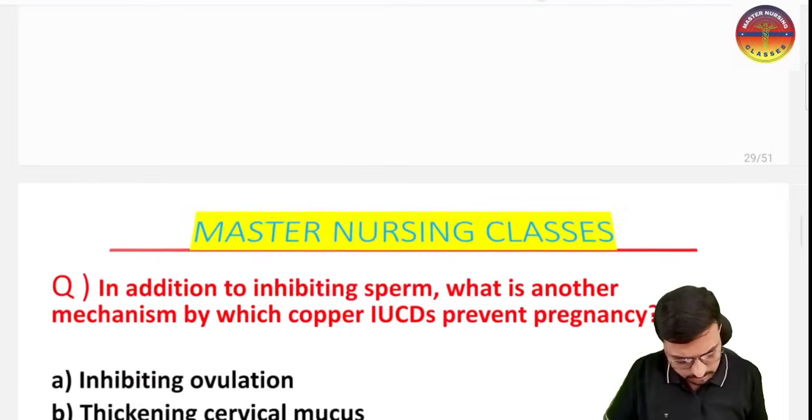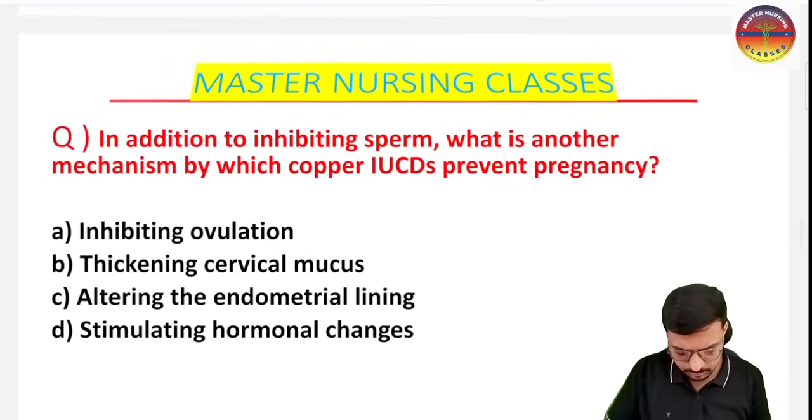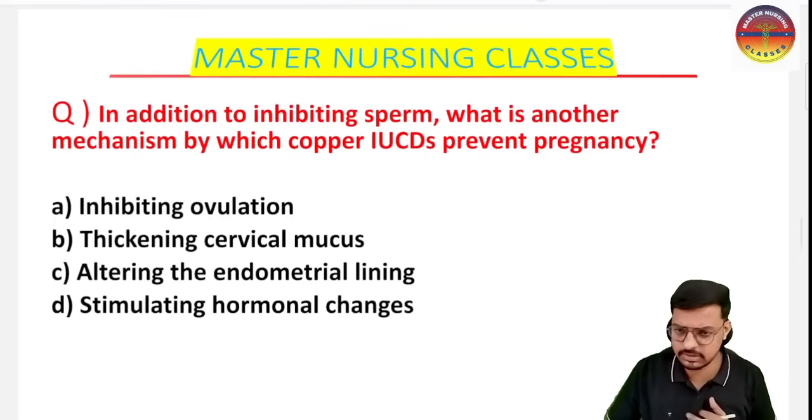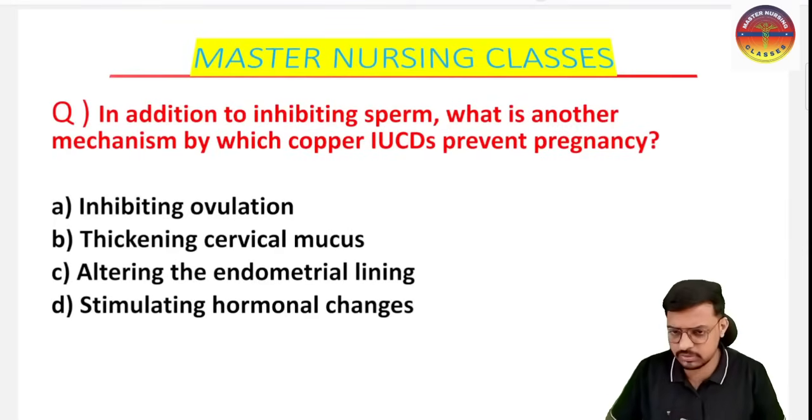And here it comes to the next question. Try to read the question carefully, completely, perfectly, and try to give the best answer. Make sure that you give the correct answer for this one. Here, in addition to inhibiting the sperm, what is the another mechanism by which the copper IUCD prevents pregnancy? The question is very simple. I have discussed that the copper IUCD has two mechanisms of action.